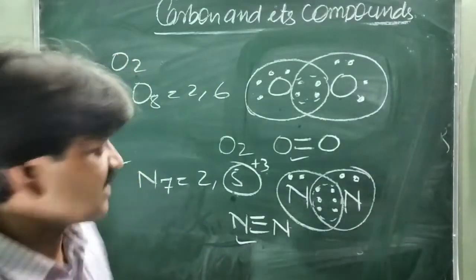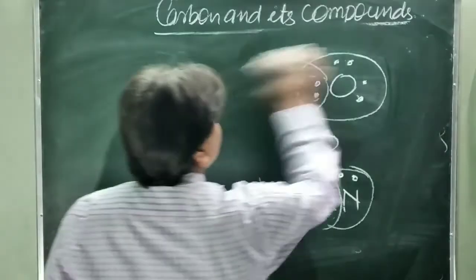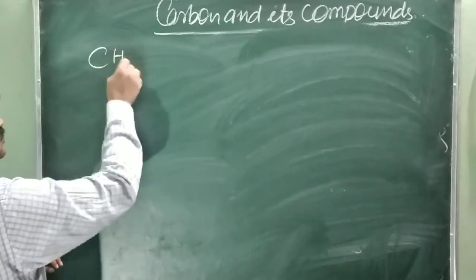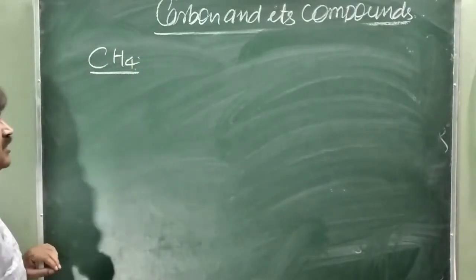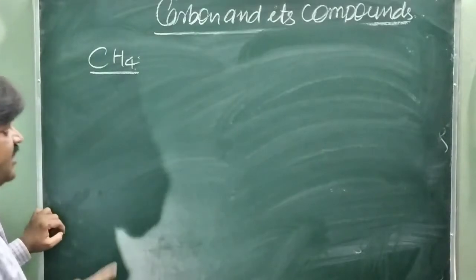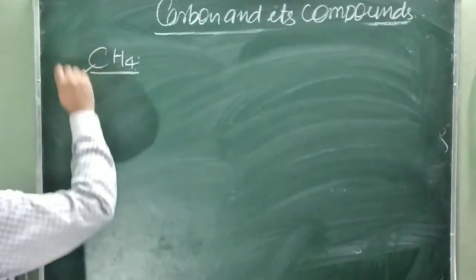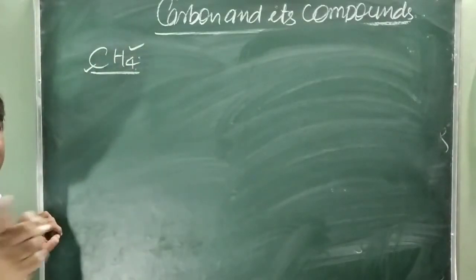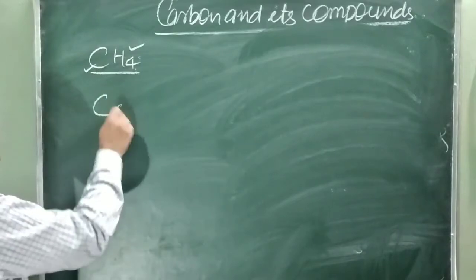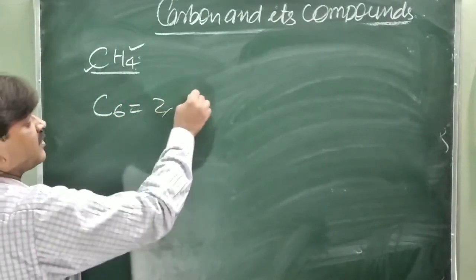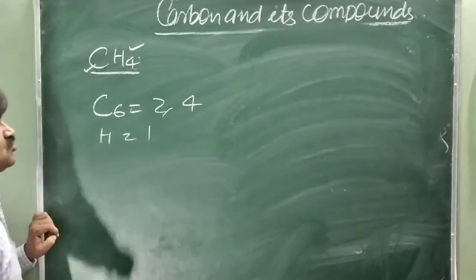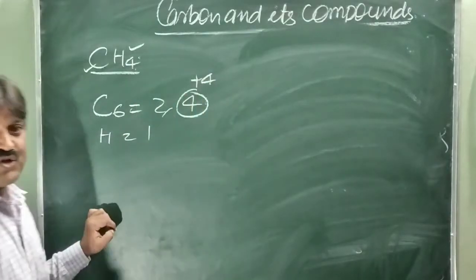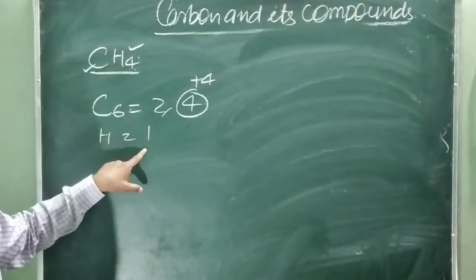Similarly, you will see in the case of carbon compounds, just like methane, CH4, how the carbon compound is bonded. Whenever you write the dot structure, first of all write the dot structure of the central atom. This is the central atom, and these are the associated atoms: 4 hydrogen atoms surrounding the carbon. Carbon has atomic number 6, so 2 and 4. Hydrogen is 1. Carbon requires 4 electrons to achieve the octet structure, so it shares 4 electrons with the 4 hydrogen atoms, each having 1 electron.